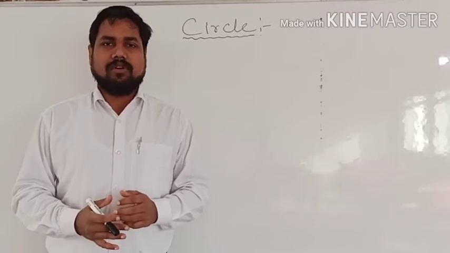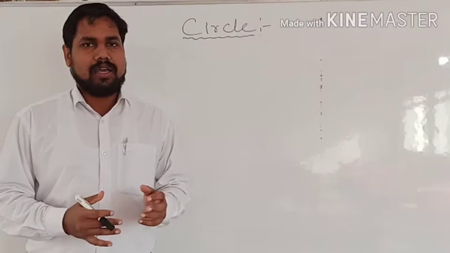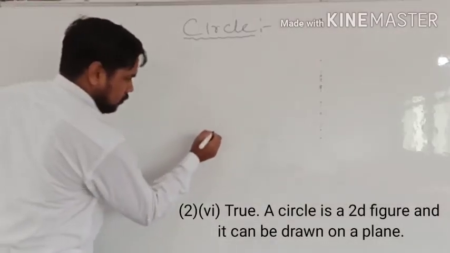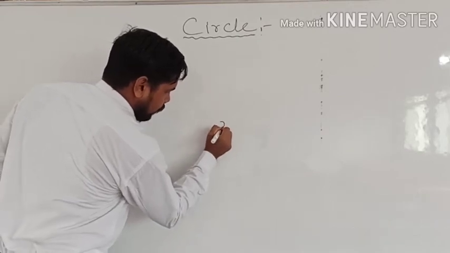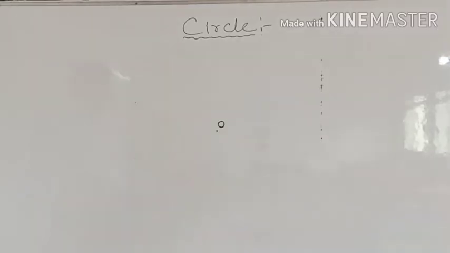So to learn the basic things about the circle, let us draw a circle first. To draw a circle, first we have to take a point O, which we will consider the center of the circle.